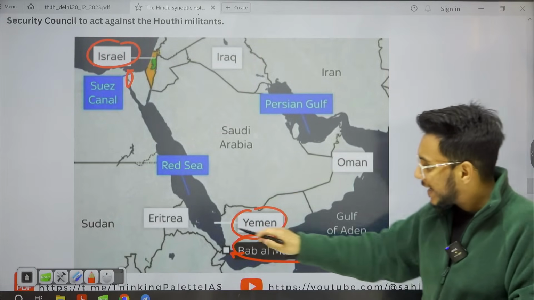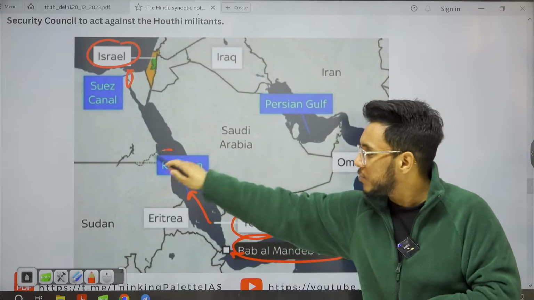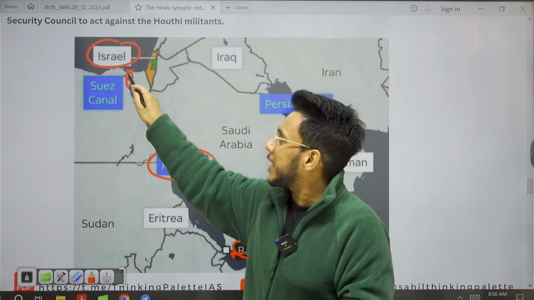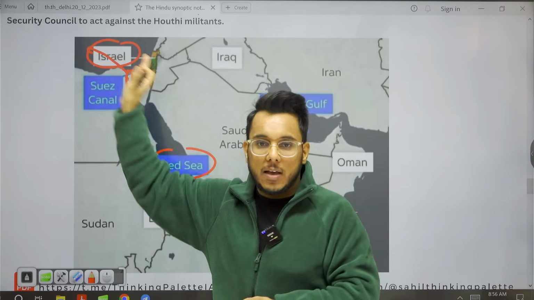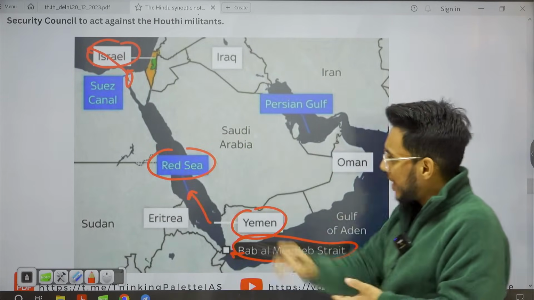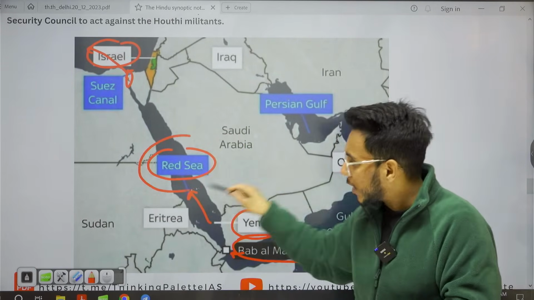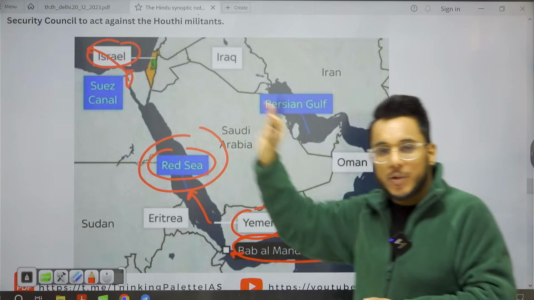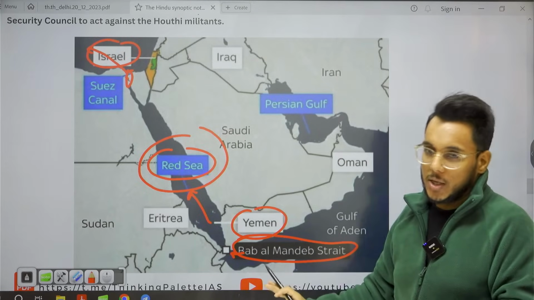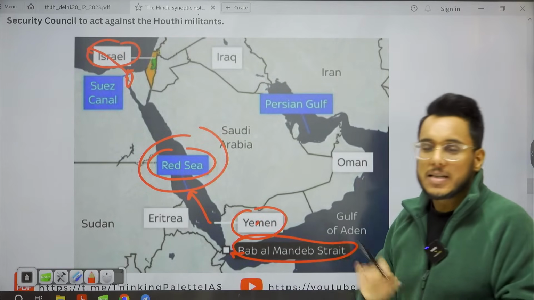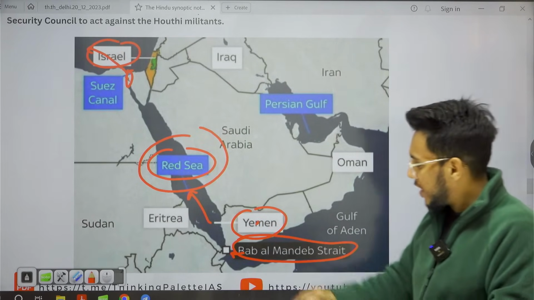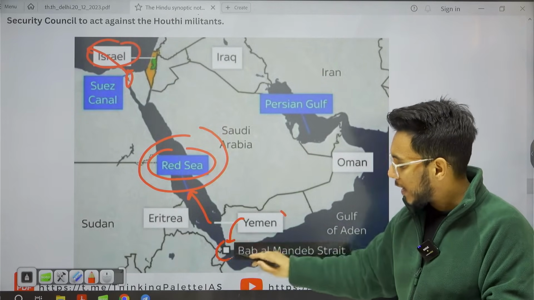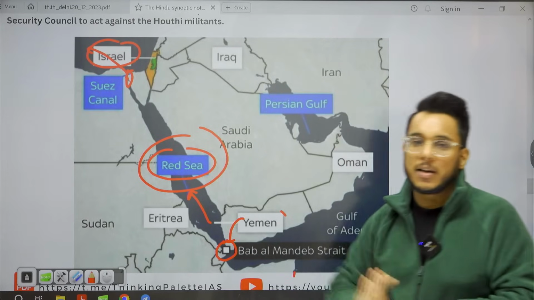By which we get access to the Red Sea. And through the Red Sea we will reach the Suez Canal, and through the Suez Canal then we will approach towards Europe. Now this particular Red Sea route is an important route for connecting Europe with Asia. And we can see that Yemen is sitting at a very strategic location, that is, it is directly overlooking Bab el Mandeb, this particular strait from which you will enter the Red Sea.